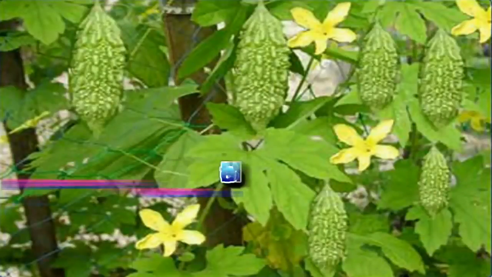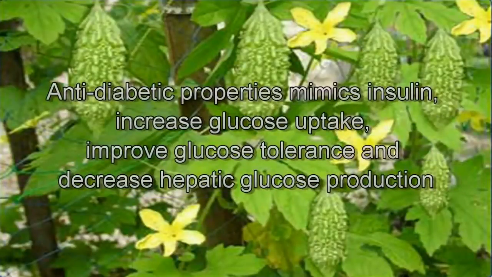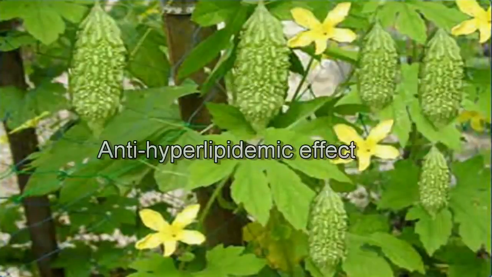Bitter melon possesses anti-diabetic properties. It mimics insulin, increases glucose uptake, improves glucose tolerance and decreases hepatic glucose production. Additionally, bitter gourd has anti-hyperlipidemic effect.